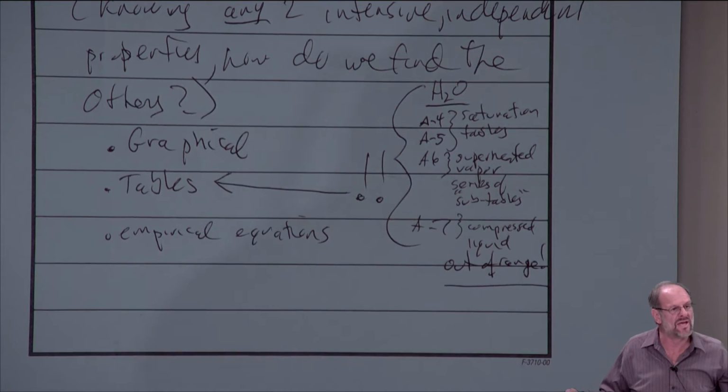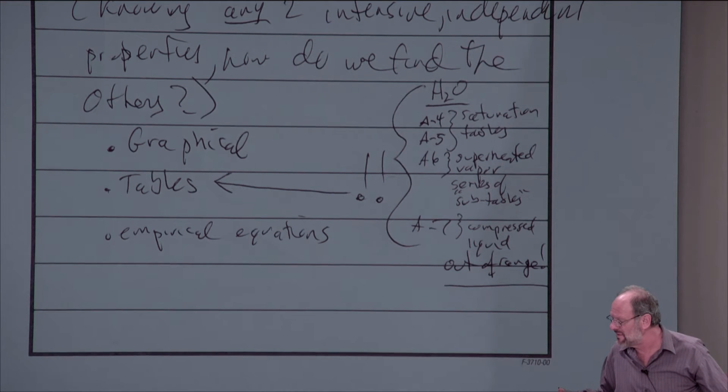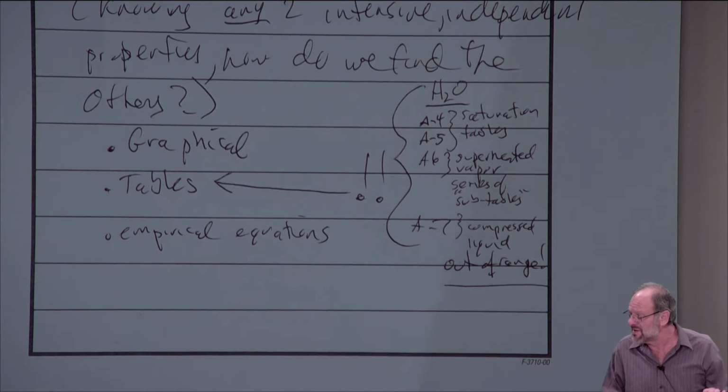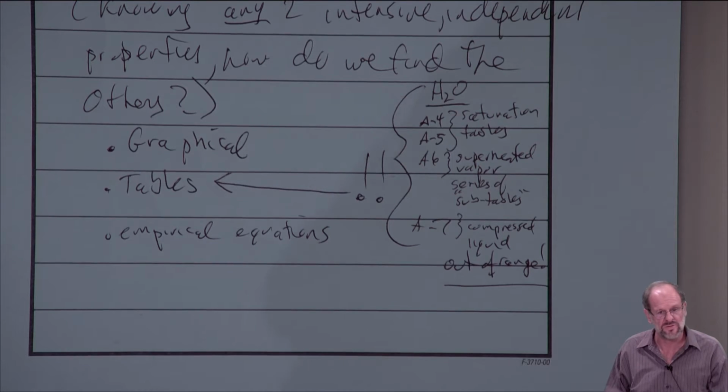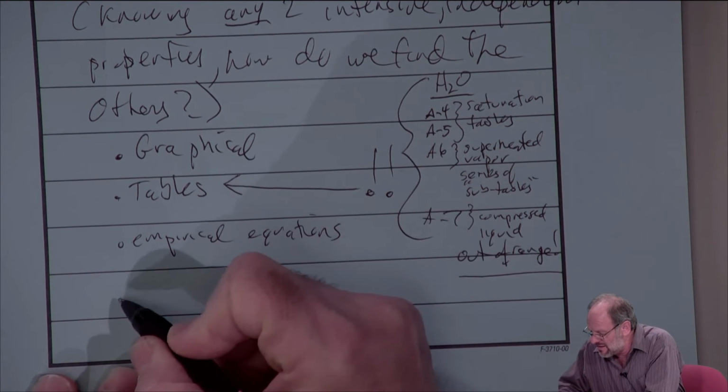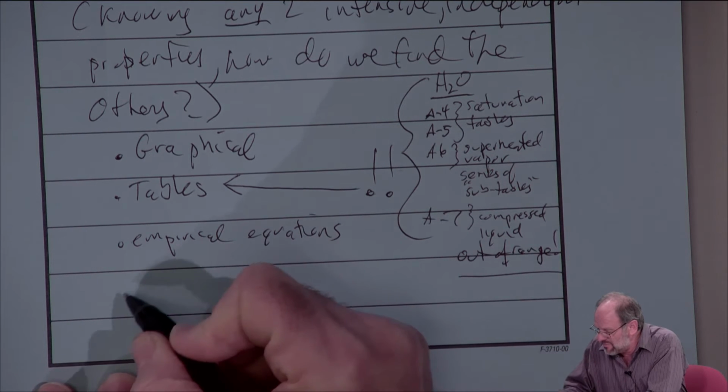So there's actually a way that we can approximate data for a compressed liquid. And again, this is something that we'll be talking about today. Okay. So tables is what we use. Now, what if we don't have water? Are there other tables? Sure, there's other data in there. I'll just continue this down below here.